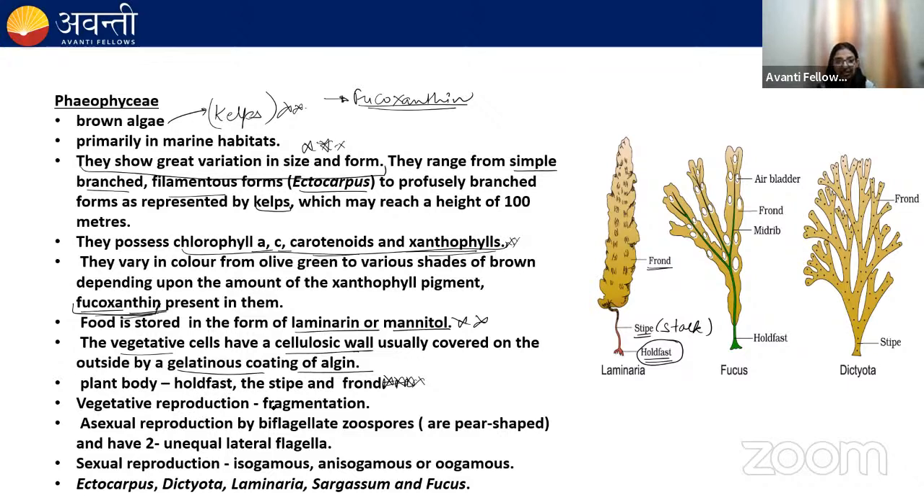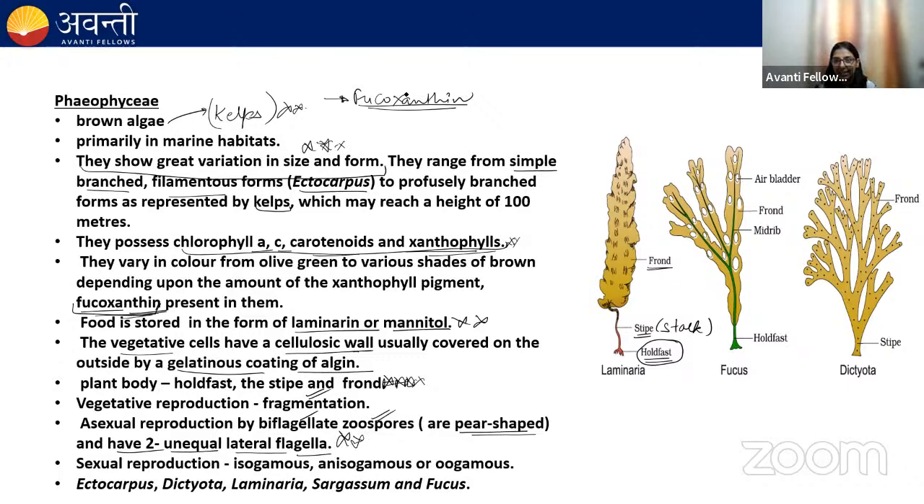Vegetative reproduction is by fragmentation. Asexual reproduction is by biflagellated zoospores, and these zoospores are pear-shaped. They have two unequal lateral flagella. It's a very, very important point.